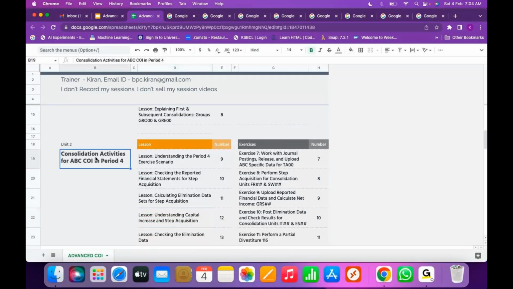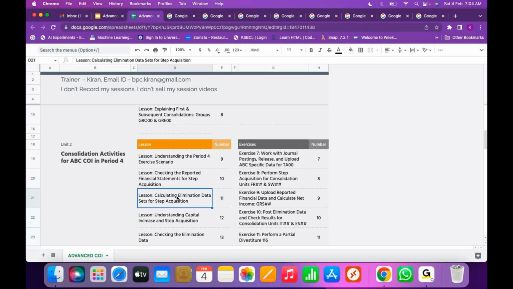We are going to understand what step acquisition is. First we will understand the period 4 exercise scenario. In this I'm going to talk about step acquisition, which is an investment increase by the holding company in the subsidiary. How are the elimination data sets handled when it is step acquisition? Already the first consolidation goodwill is calculated, it's a one time entry. When the step acquisition happens, what is the impact on the goodwill, on the minorities, and on the elimination? We are going to understand the eliminations based on the step acquisition.